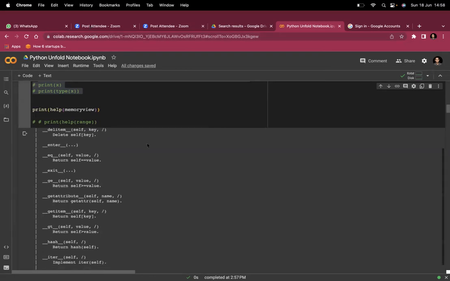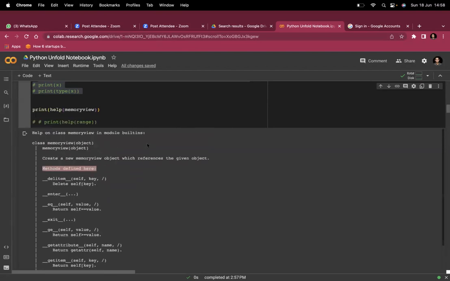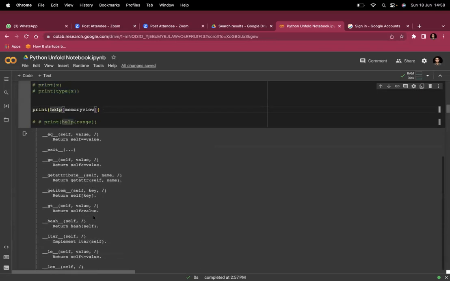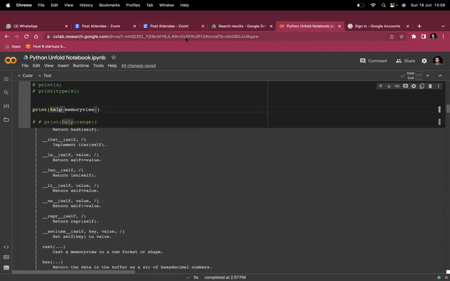Okay. Are you guys clear with this thing? You can use this help function, which is already provided in Python, and you can see what the methods are on this, what you can do, what you can't do. Okay. Are you guys clear? Clear. Okay.